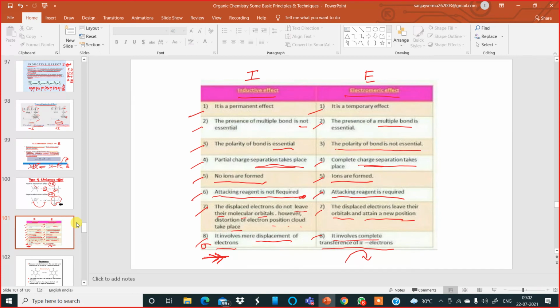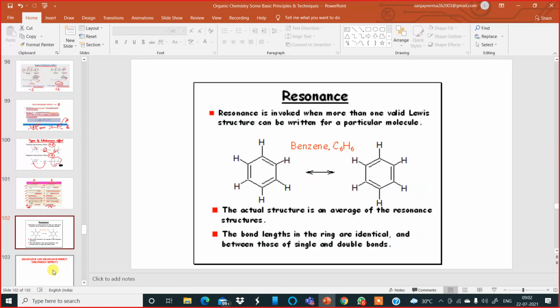Now, my dear students, moving to the next slide under resonance. Resonance, in simple language, means delocalization of pi electrons in organic chemistry. Have a look over here, there's an example of benzene. Resonance is invoked when more than one valid Lewis structure can be written for a particular molecule. The actual structure is an average of the resonance structures.